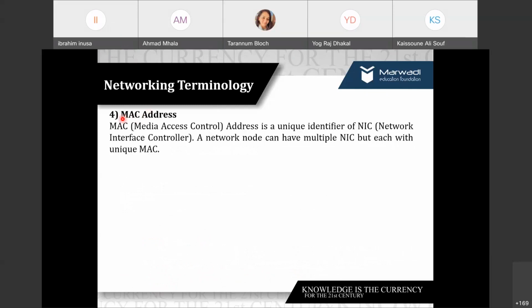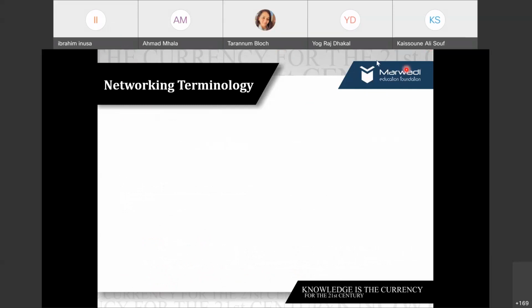MAC address. Can anyone tell me what is the difference between IP address and MAC address? What is the difference? Anyone? The MAC address is the address of the physical device, while the IP address can be the logical, internet one. Exactly. So Ibrahim, who will give the MAC address? The MAC address is given by the manufacturer mostly, and the IP address can be self-assigned or it can be obtained from the DHCP server.